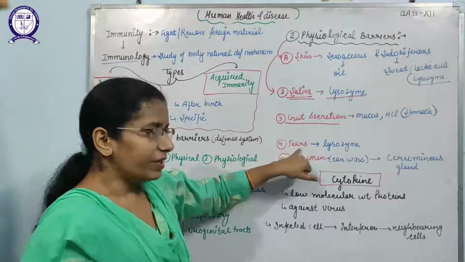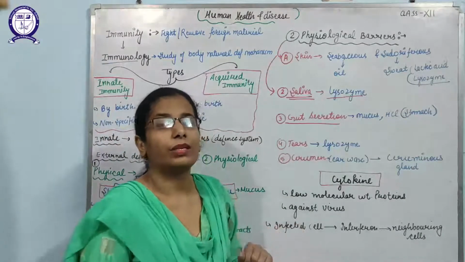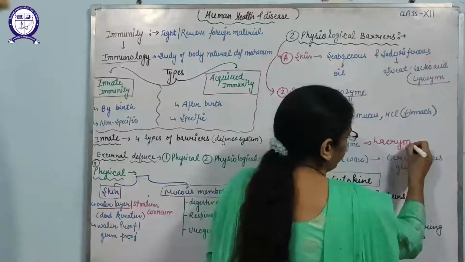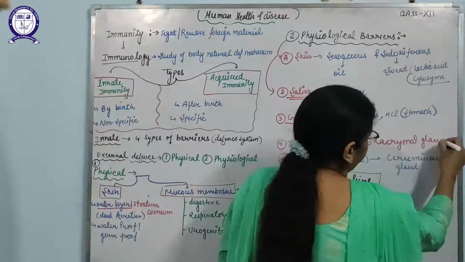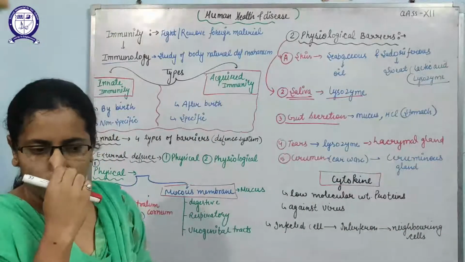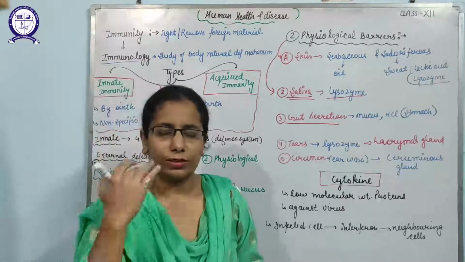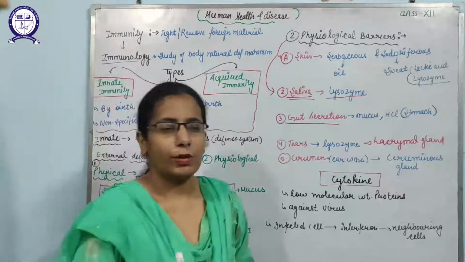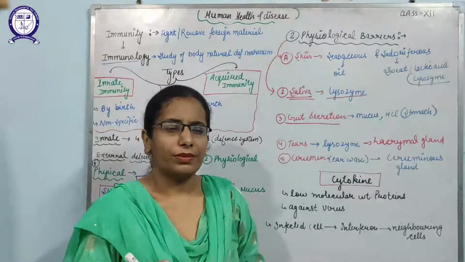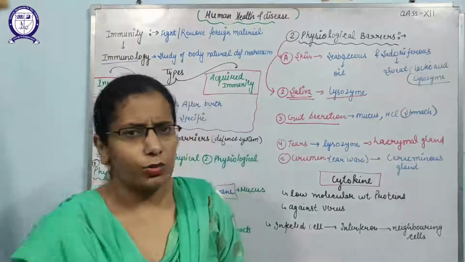Next is the tears. Tears are released by the lacrimal gland, and these tears have the same enzyme, lysozyme. Because our eyes are in direct contact with the environment, it is possible that many types of pathogens try to enter through the eyes also. At that time our lacrimal gland will release the secretion that contains lysozyme, and those lysozymes will trap the pathogens and then flush them away outside.